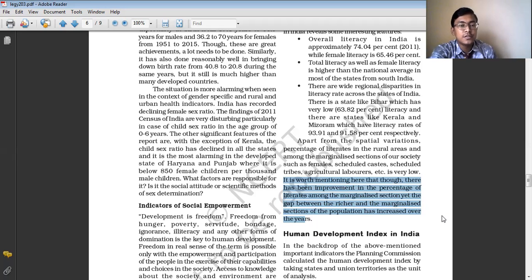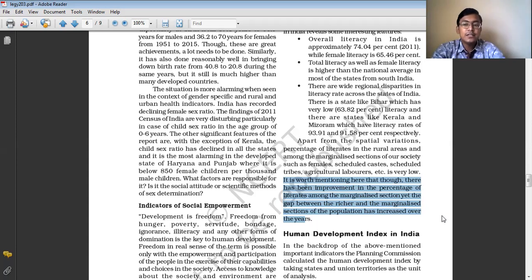The most interesting thing is that though the literacy rate among the marginalized sections, that is rural people, females, scheduled castes and scheduled tribes, has increased, the gap between the rich and the marginalized sections has also increased. The gap has not reduced but has gone on increasing, because the marginalized sections do not have better access to the various opportunities available in society.